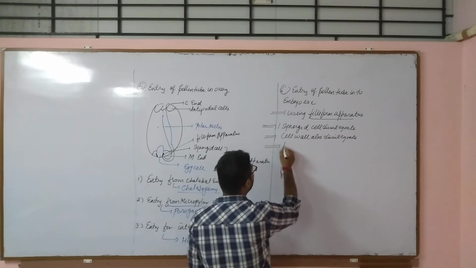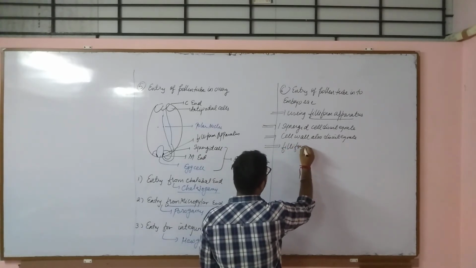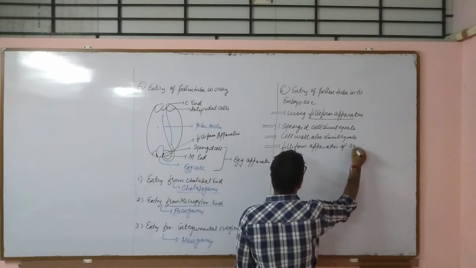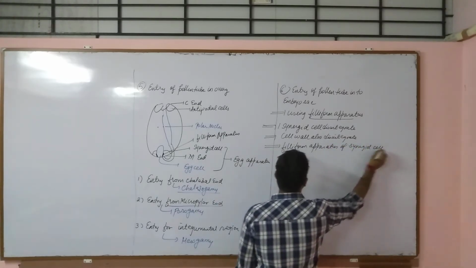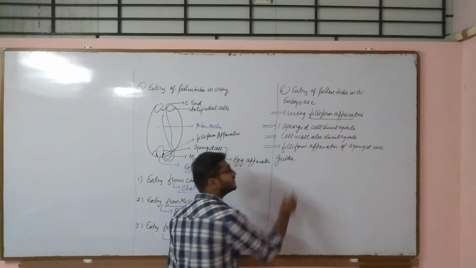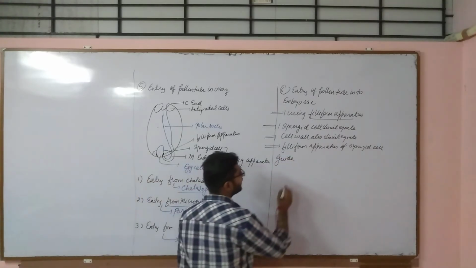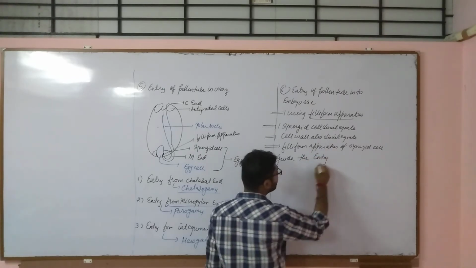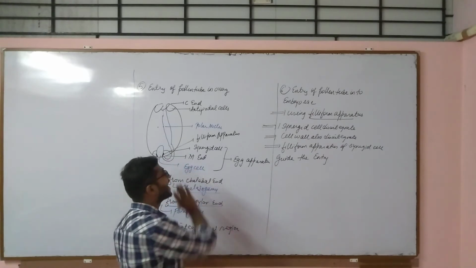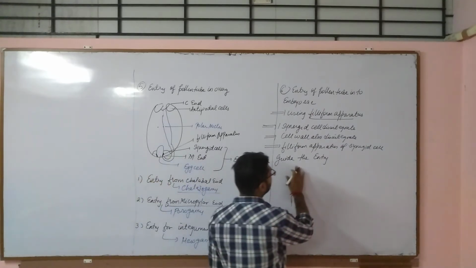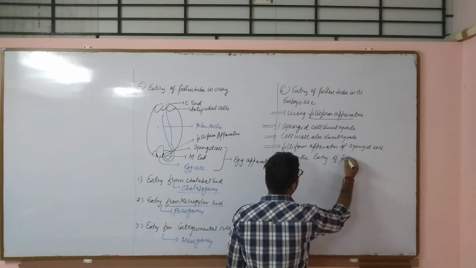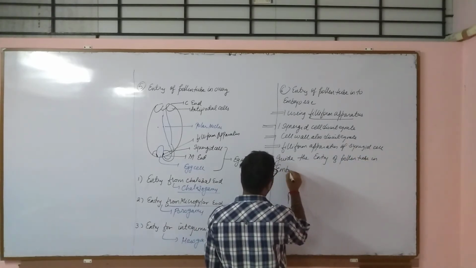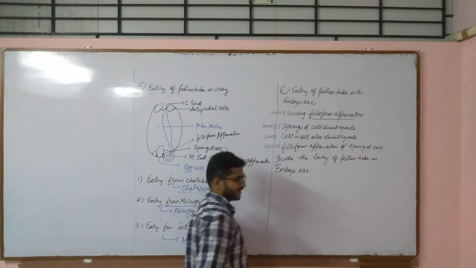So the filiform apparatus of the remaining synergid cell will guide the entry of the pollen tube, which is now formed, within the embryo sac, that is the egg apparatus.